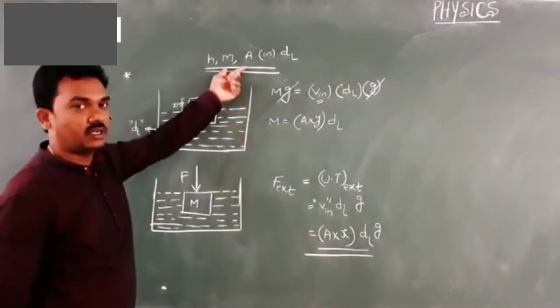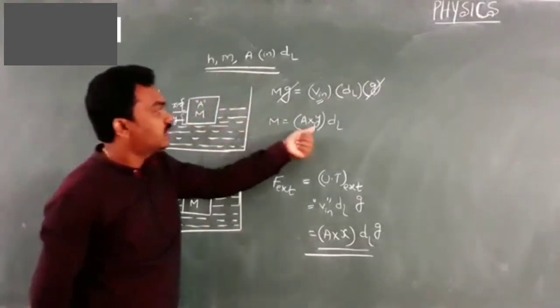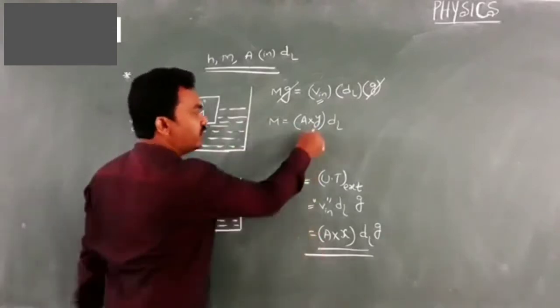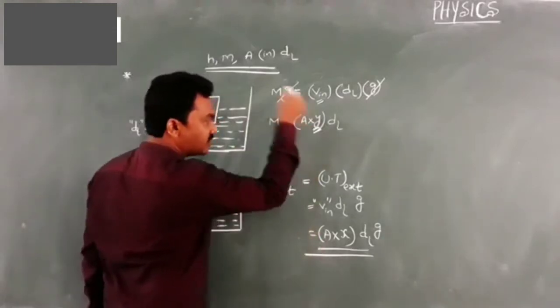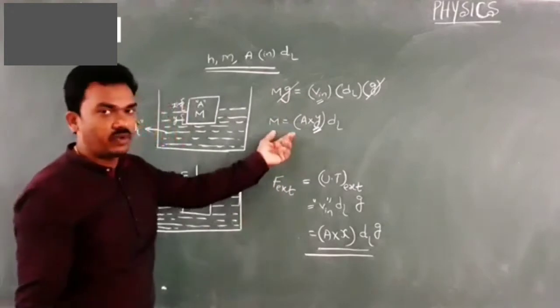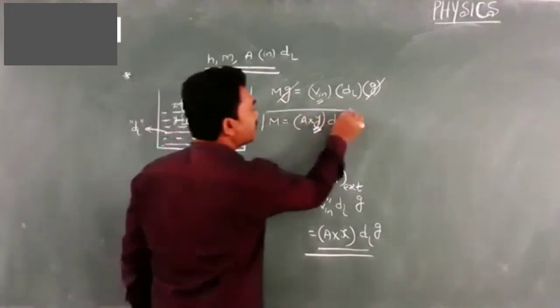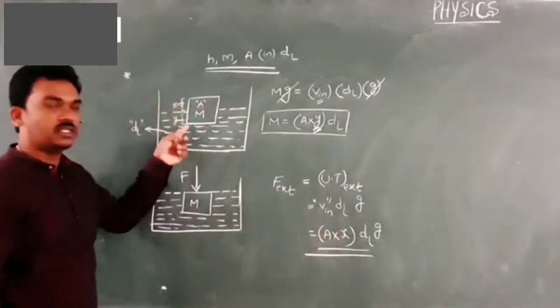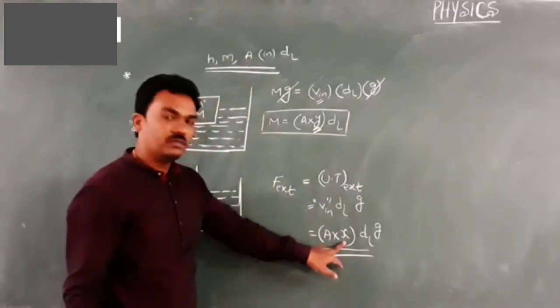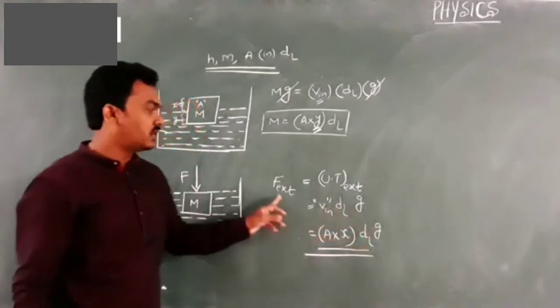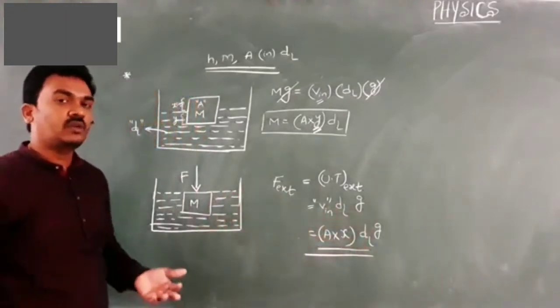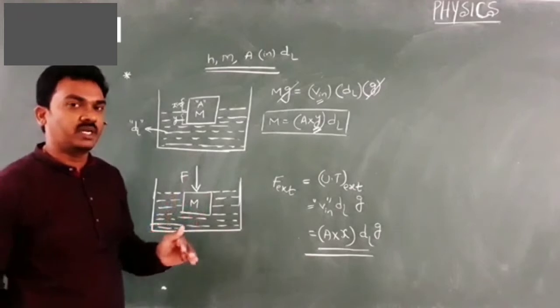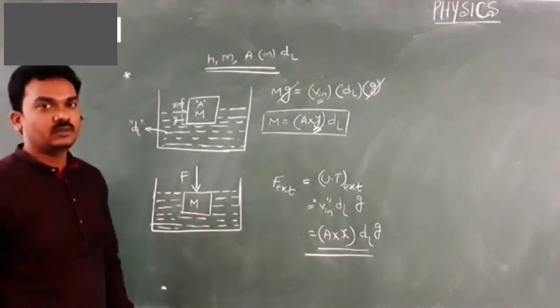Using this data, first you will calculate the length of the body inside the liquid, from this equation. Once you get y, x equals h minus y. You will substitute x here, with all the remaining known values, and then you will get the extra force required to keep the body submerged completely in the liquid.